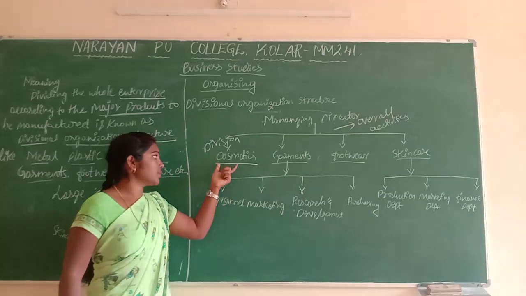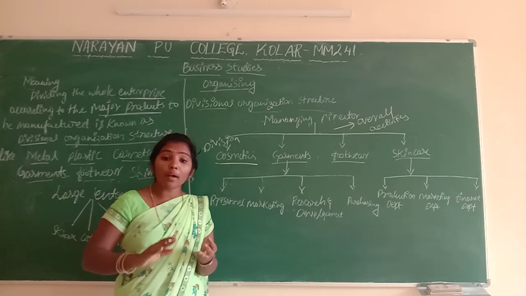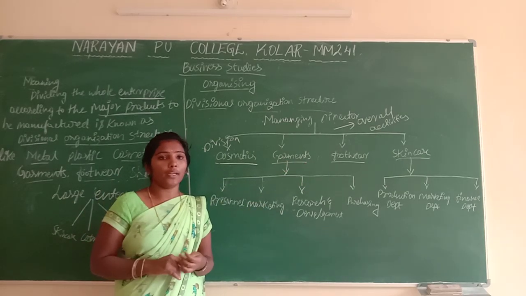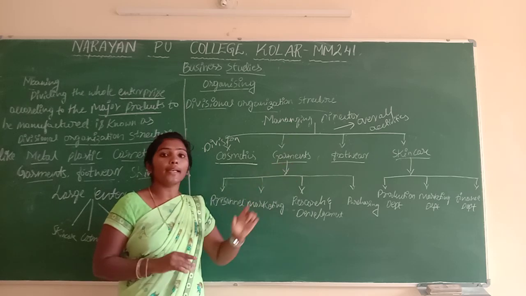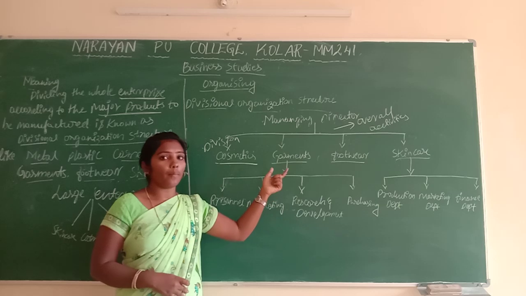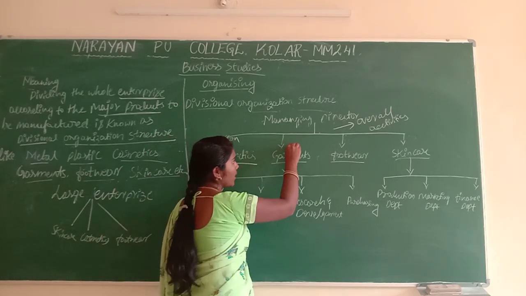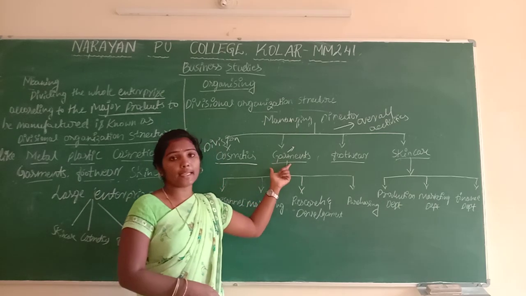Cosmetics and garments. Garments means cotton converted to textile. That is the main thing in garments. Cotton is converted to textile, and that is called garments. See here, in garments they are producing the textile.